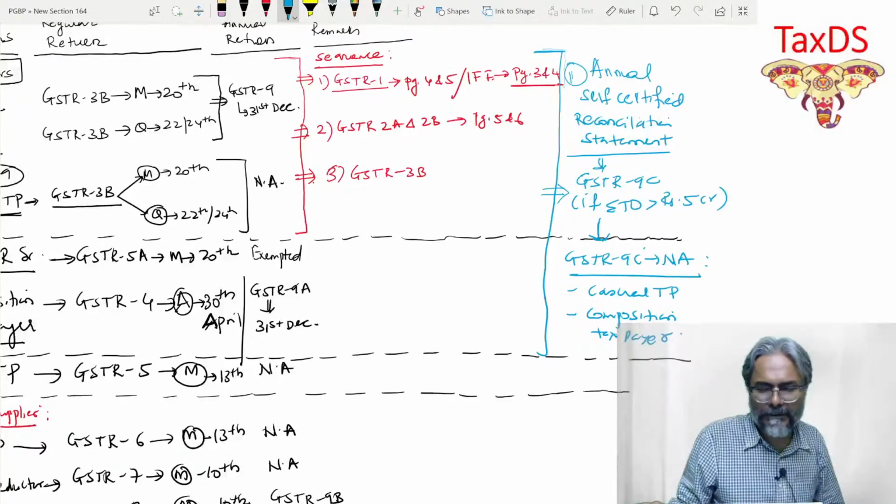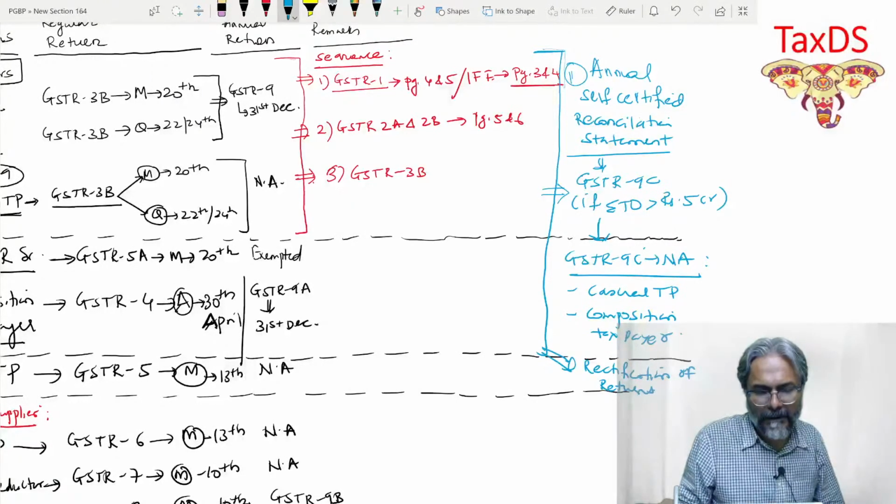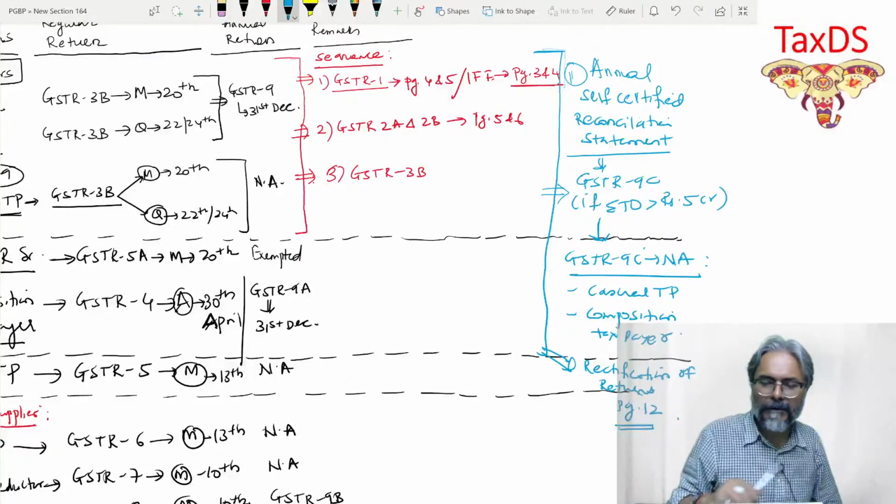That exactly is the point, students. And the second point, students, I'm just writing it, is about the rectification of return. Now, that, students, just take a note of it, page number 12. We'll discuss it in page number 12.